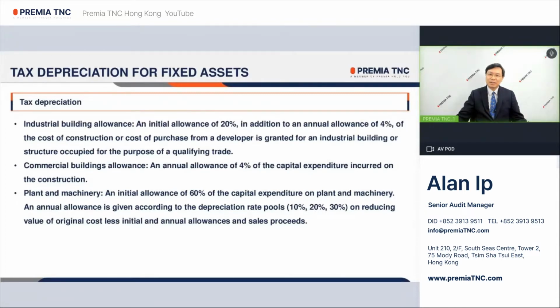Regarding plant and machinery, an initial allowance of 60% of the capital expenditure on plant and machinery is given for the year of assessment during the basis period in which the capital expenditure is incurred. An annual allowance is also given for the depreciation at the three prescribed rates on the reducing value of each of the three depreciation rate pools. The three prescribed rates are 10%, 20%, and 30%. And the reducing value of each of the three depreciation rate pools is original cost less initial and annual allowance and sales proceeds.